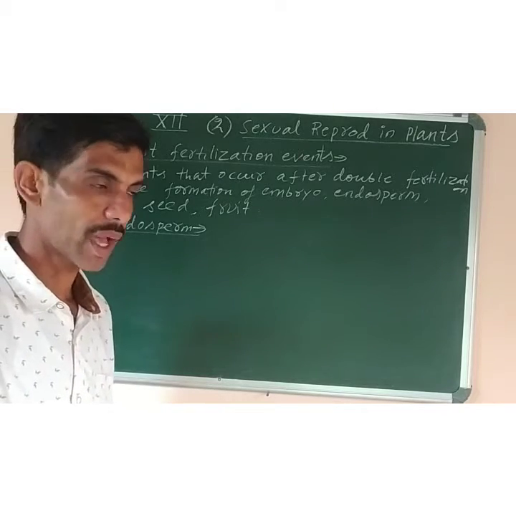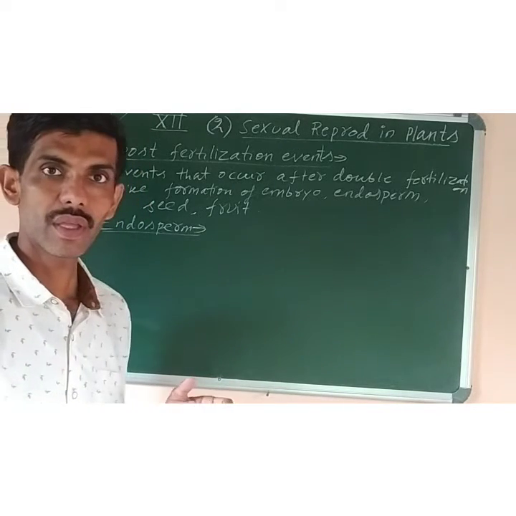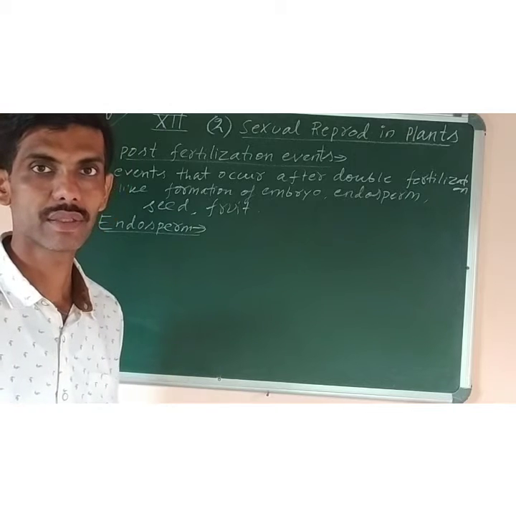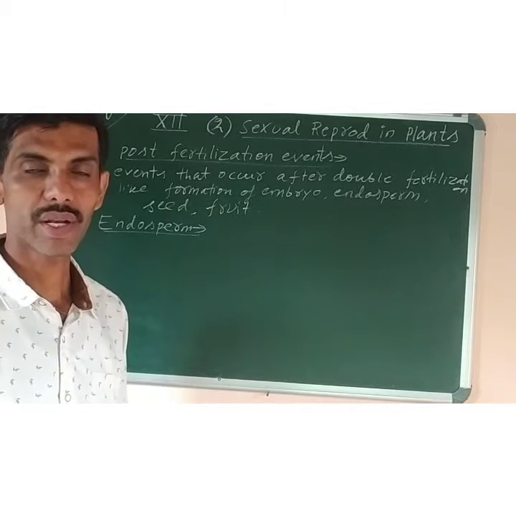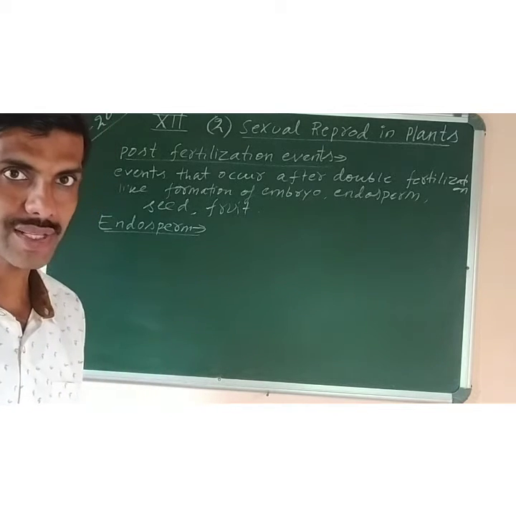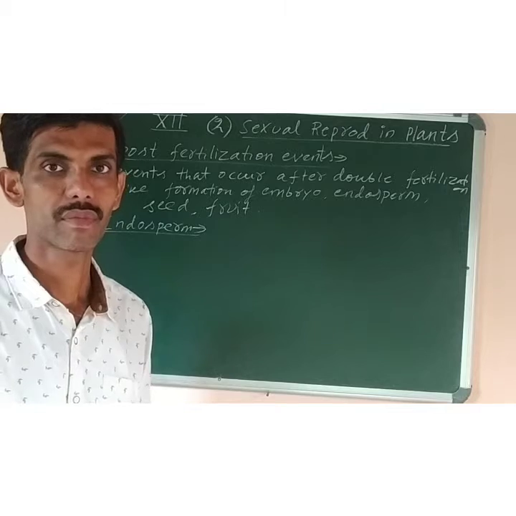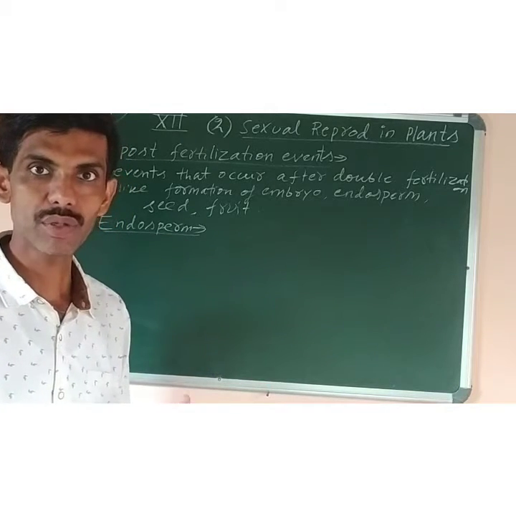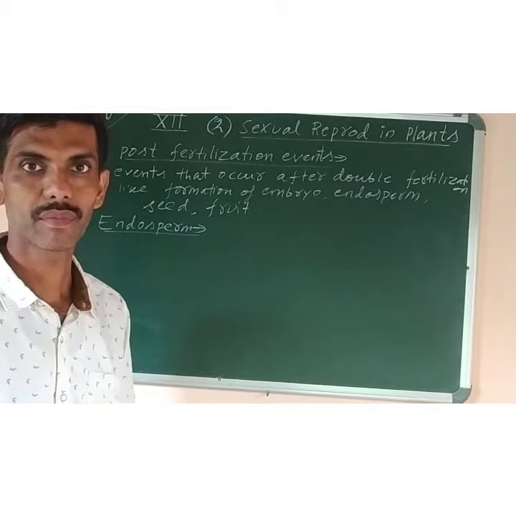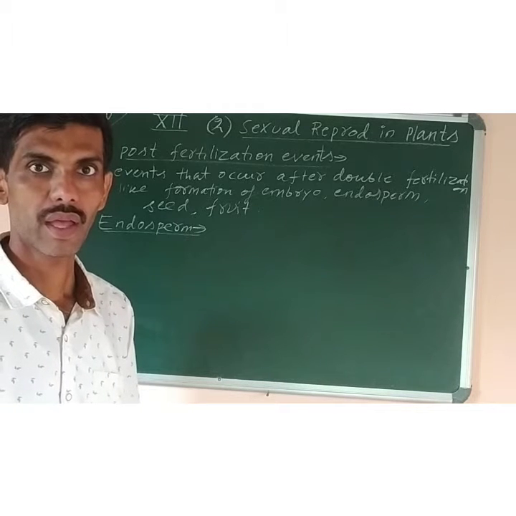Okay? And endosperm in dicot plants like beans, mango, etc., in which two cotyledons are present in the seed, is used as food.